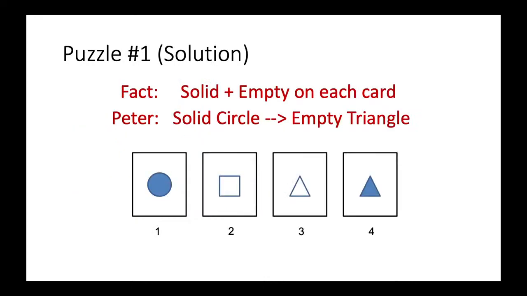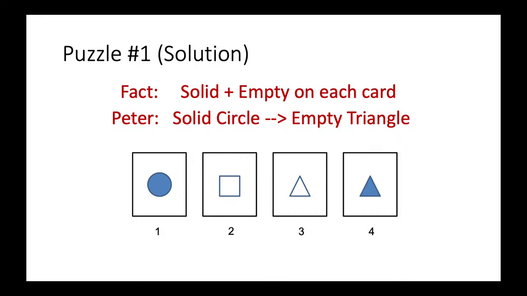Okay, so here, this is puzzle number 1. Let us recall, the first one is a fact, so this is always true. Each card must have one solid and one empty on the faces, okay? And then what you want to disprove is whether Peter's claim is correct. Peter says a solid circle must have an empty triangle on the opposite face.